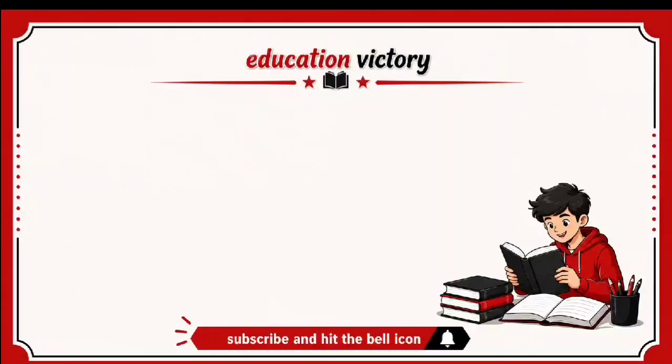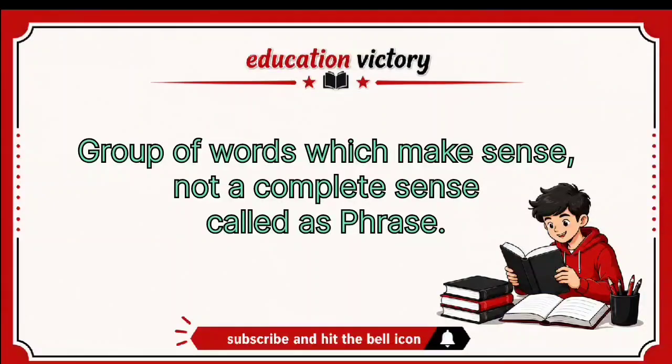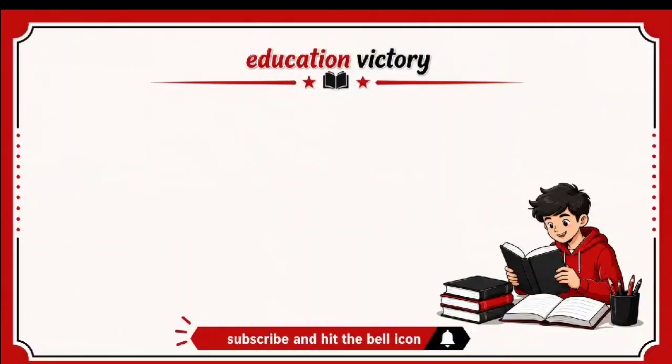Such a group of words which makes sense but not complete sense is called a phrase. In the following sentences, the groups of words in bold are phrases. Example: the sun rises in the east. Here "in the east" is in bold.